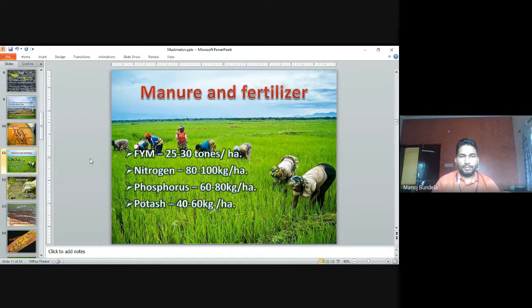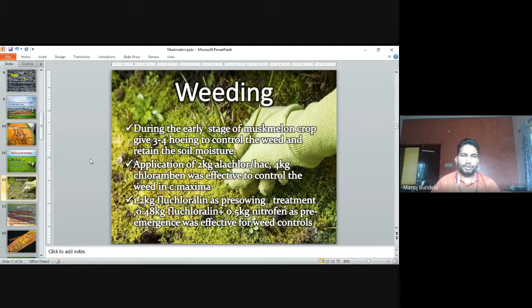Nitrogen we apply in split doses. We do not apply all the nitrogen at a time. Nitrogen is always applied in split doses because there are losses in nitrogen. One is denitrification losses, and the second is leaching losses. So to control the denitrification and leaching losses, we have to apply the nitrogen in split doses. And phosphorus and potassium, the full quantity, we apply during land preparation.